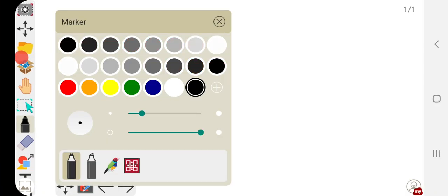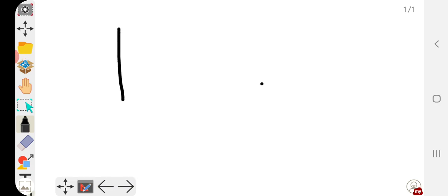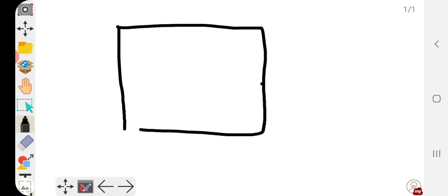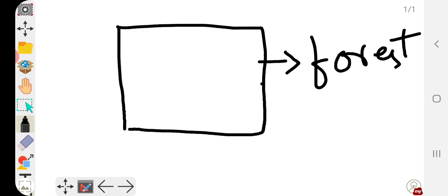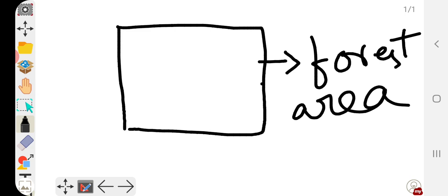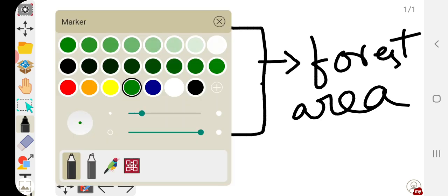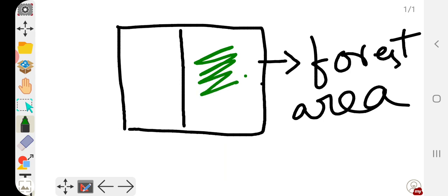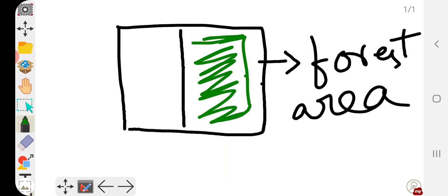You can see this is a patch of land, a forest patch. This entire patch is considered as forest area. But due to deforestation, trees are present only in this half, and this zone is totally devoid of trees.